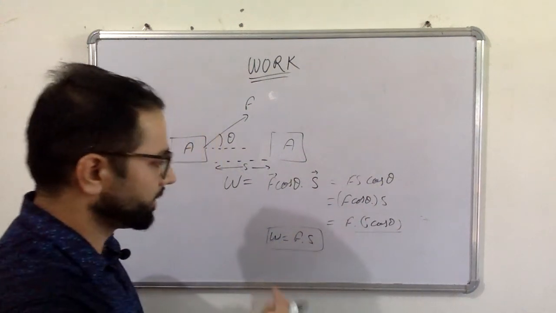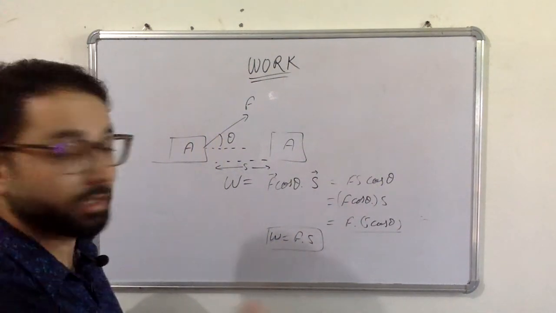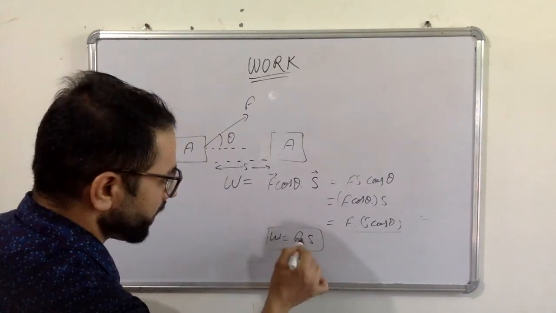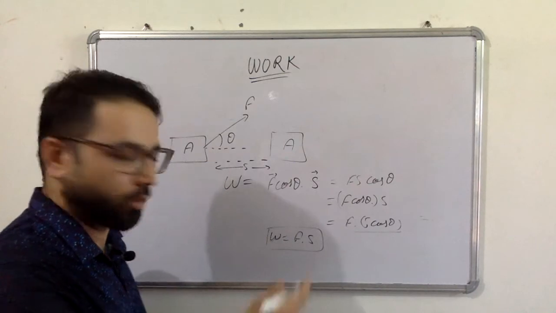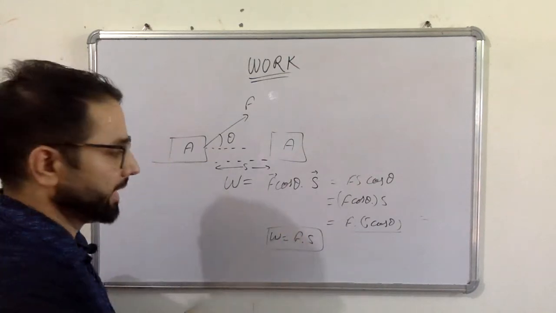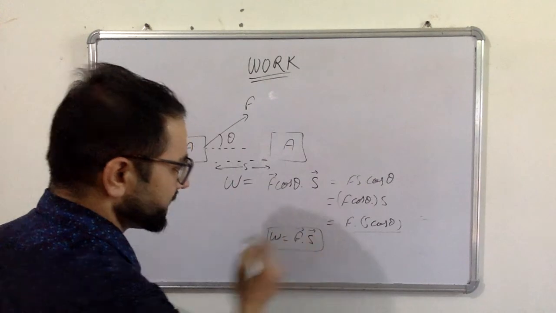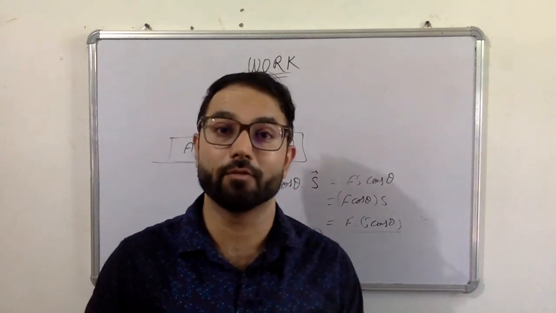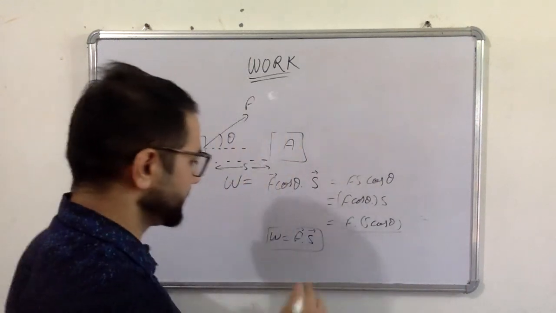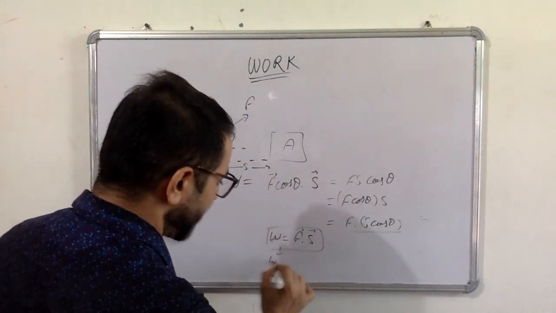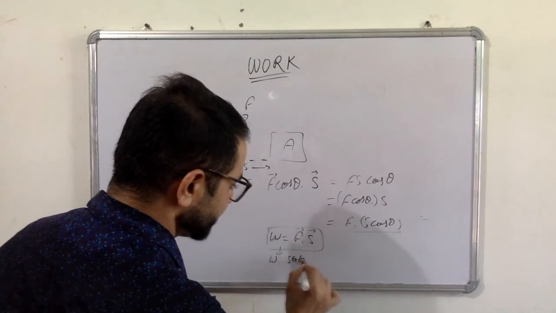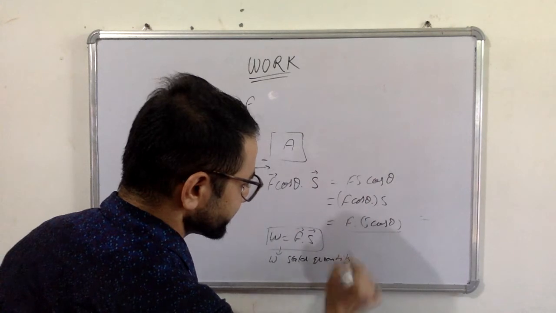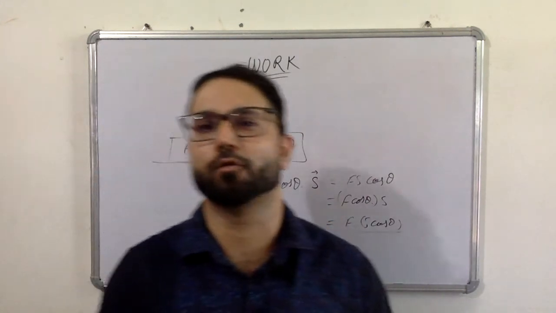After some time we will increase our level. So work is defined as the dot product of force and displacement, and both are vector quantities. You know the dot product of two vector quantities is a scalar quantity. So in simple words, work is a scalar quantity. This is the basic definition of work.